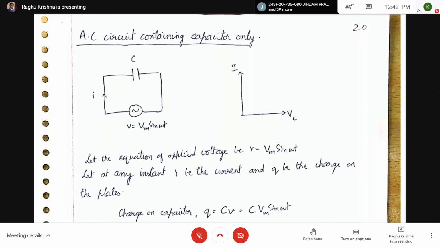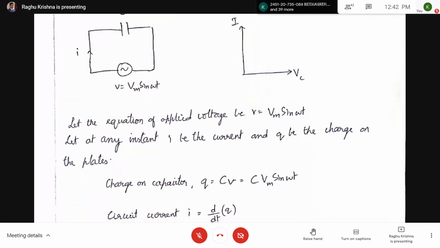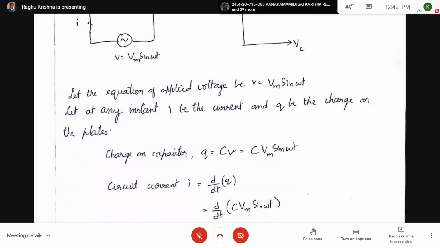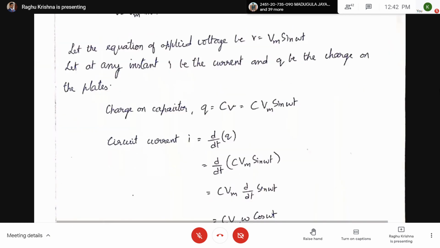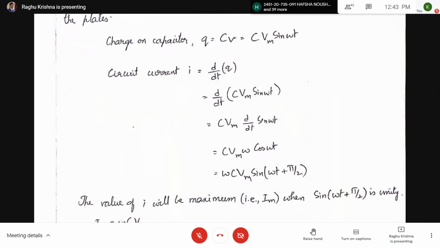Let the equation of the applied voltage be V equal to Vm sin omega t. At any instant, I be the current and Q be the charge on the plates. So charge in the capacitor is given by Q equal to CV. What is V? Vm sin omega t. Now you know that current I is equal to dq by dt. Flow of charge per second is current. Substitute the expression for Q, and you are going to get this one.